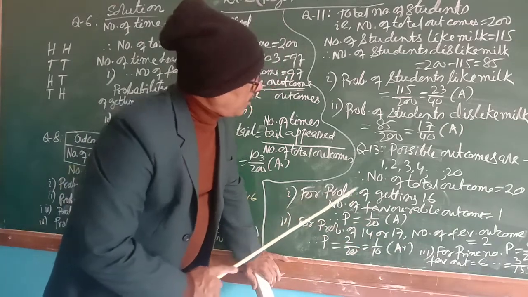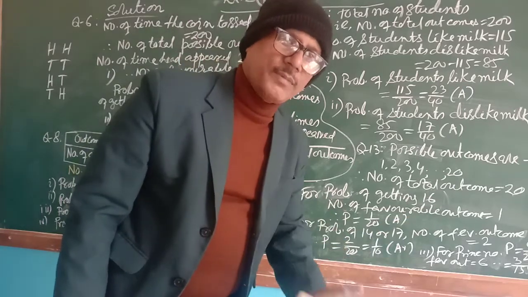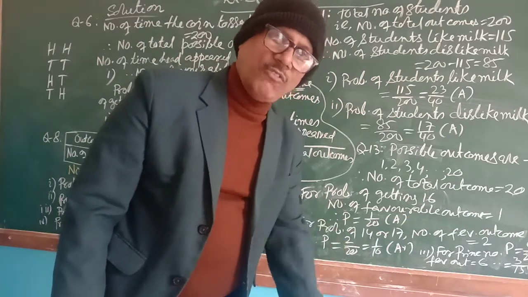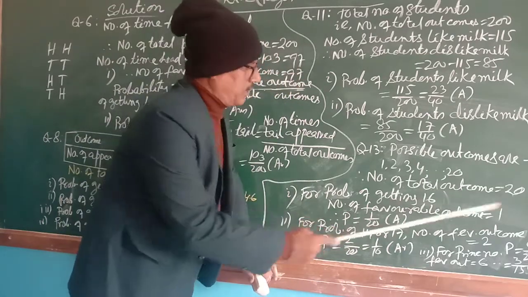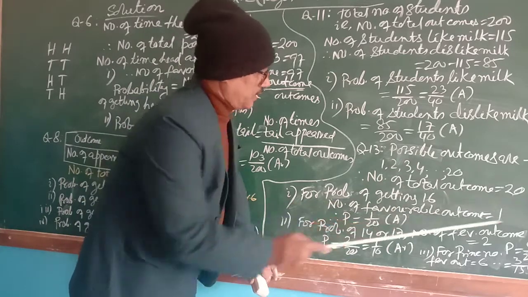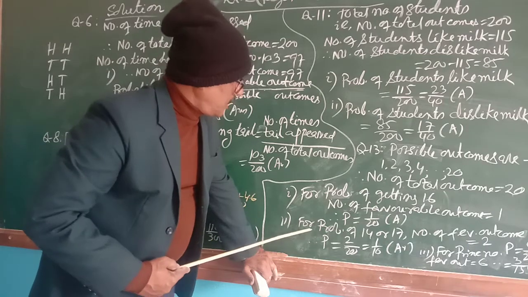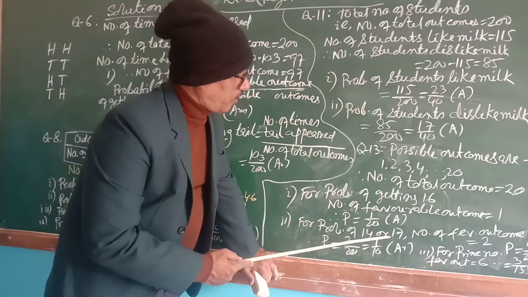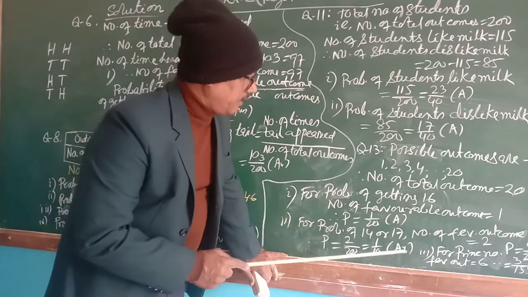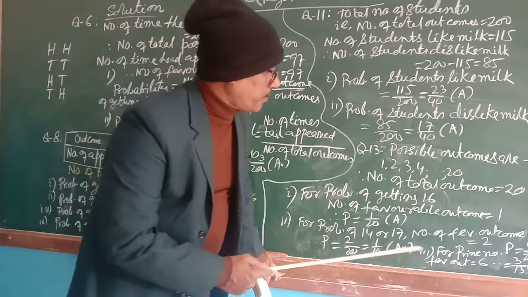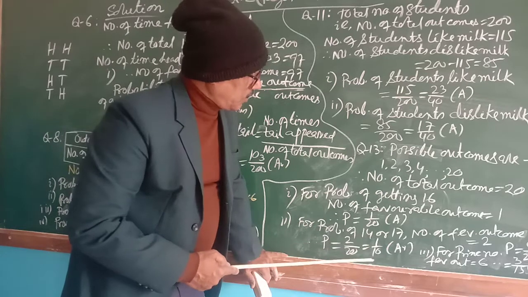Now probability of getting 16: the number of favorable outcomes is 1, because there is only one ball numbered 16, and total possible outcomes is 20. Therefore probability of getting 16 will be 1 by 20. I hope you have understood. For probability of 14 or 17, as I said to you, there is only one ball of 14 and another ball of 17, so the number of favorable outcomes will be 2 and total outcomes is 20, therefore it will be 1 by 10.